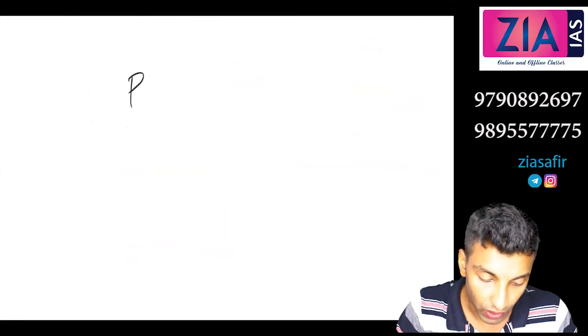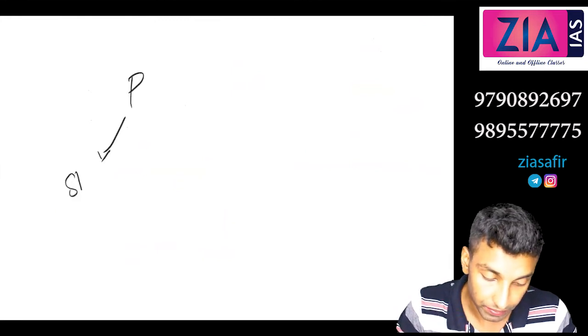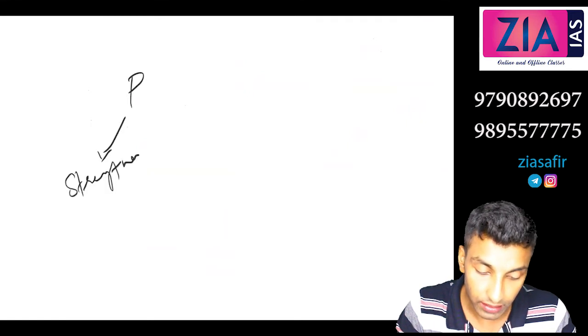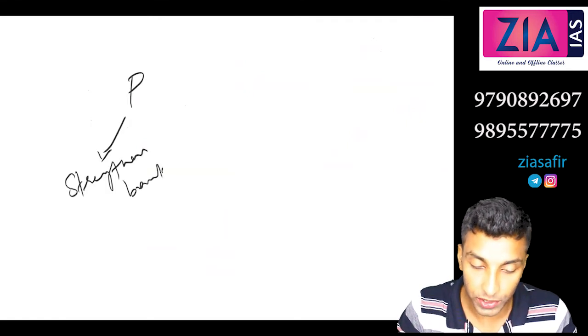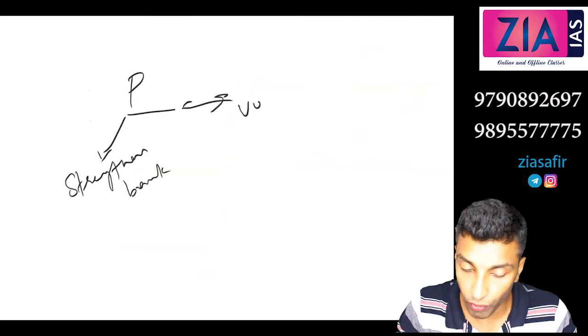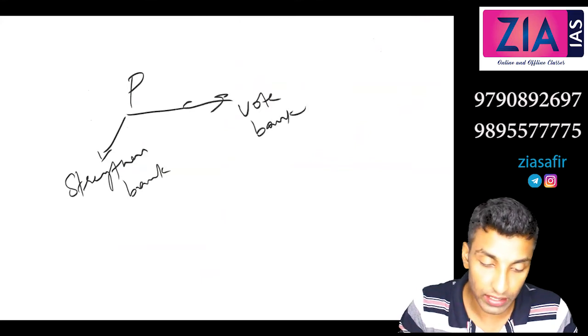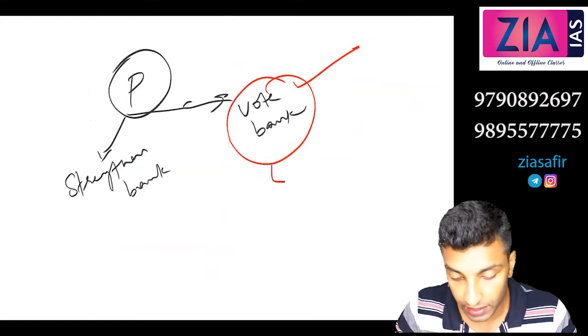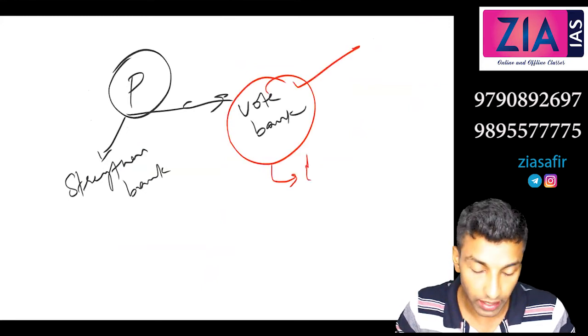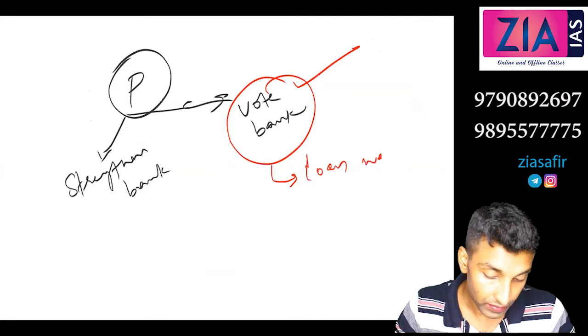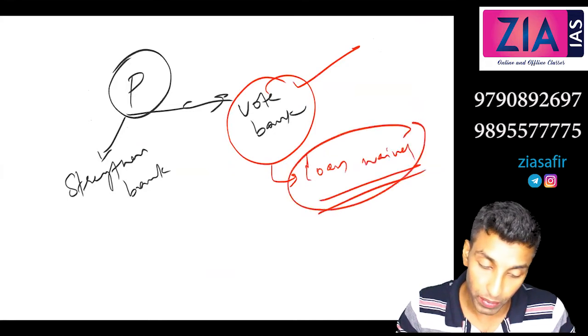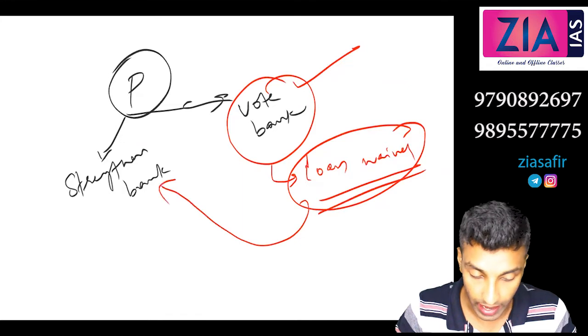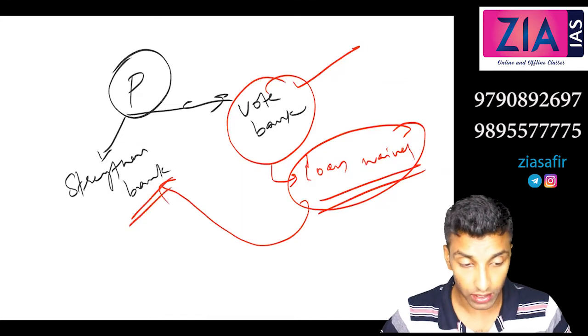See, you give two options to the politician. One option is you strengthen the bank. The other option is you strengthen your vote bank. What the politician will see? The politician will be interested in this only. So if the politician is interested in this, what will be there? Loan waiver, right? So this is actually going to create problem for the bank, and that is also one of the reason for the losses.